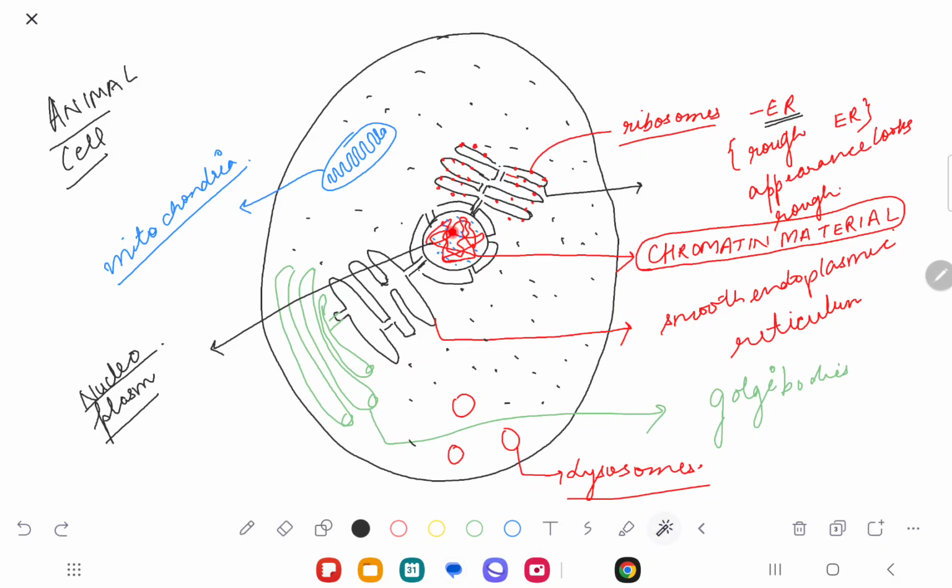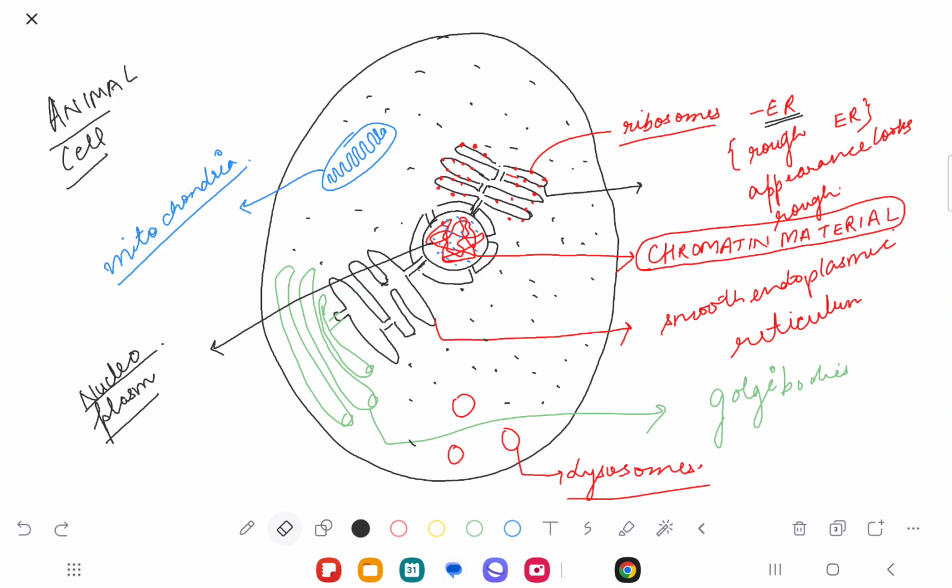So we have this nucleoplasm and the chromatin material. We have this smooth endoplasmic reticulum, and we have this rough endoplasmic reticulum. There are ribosomes connected onto this, and there's this mitochondria. And now the entire genetics revolves around the nucleus and the nucleoplasm. Do you understand my point? Right? Now understand what exactly happened. So when we have this scenario, this is all happening inside the cell.